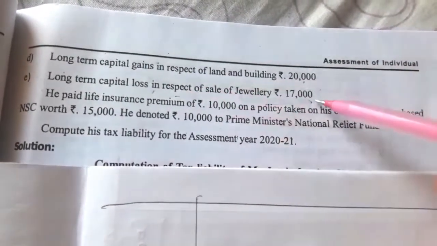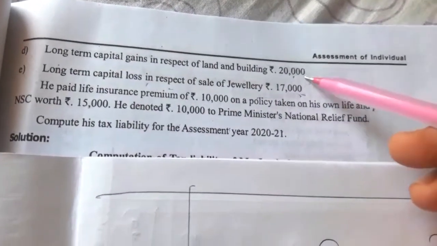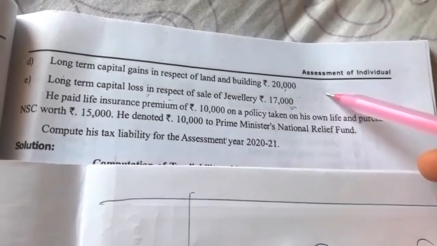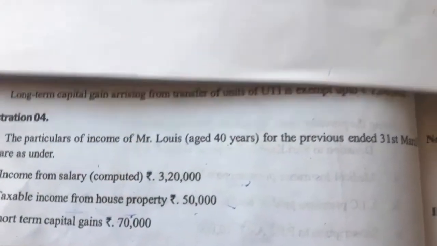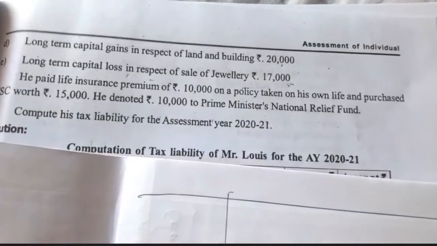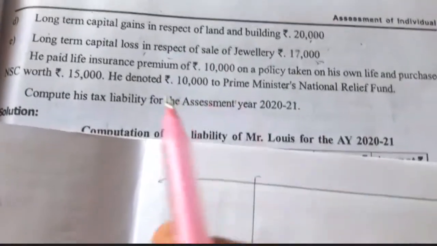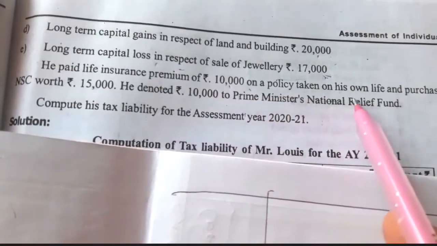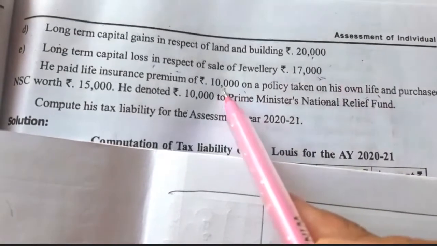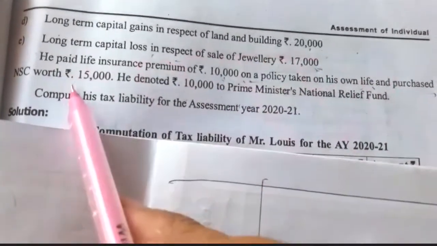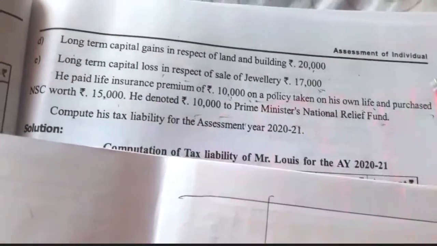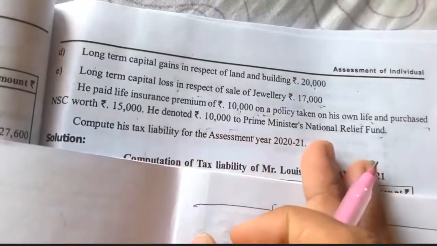So this loss we can set off against long term capital gain, that is 20,000 minus 17,000. Balance 3,000 is long term capital gain, plus short term capital gain of 70,000. That is the taxable income under the head capital gain. Next, he paid life insurance premium 10,000 on a policy taken on his own life. So 10,000 LIC premium and NSC under 80C. He donated 10,000 to PMNRF, 80G at 100%. So we have to compute the tax liability.